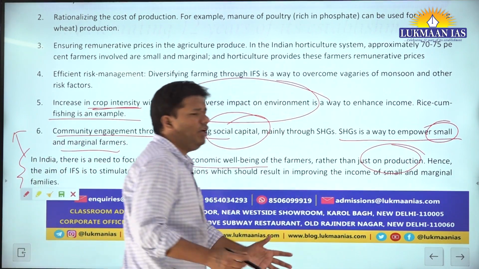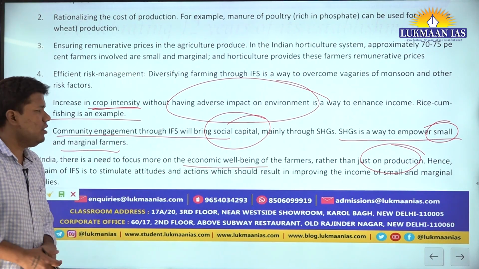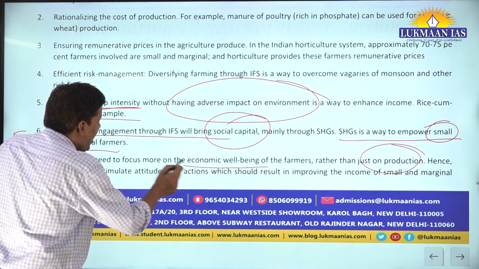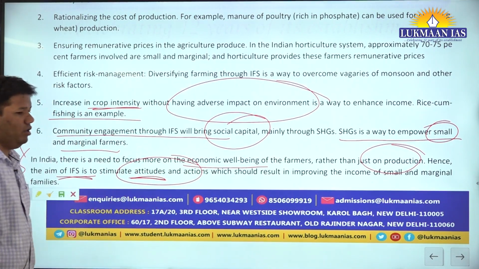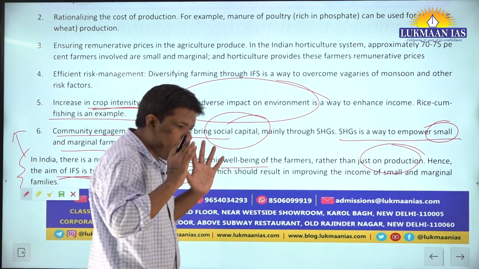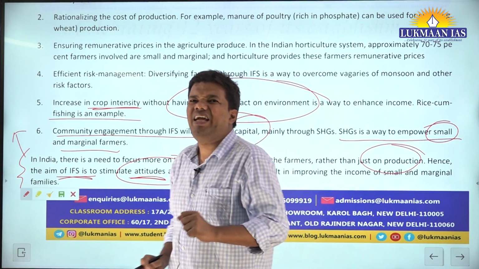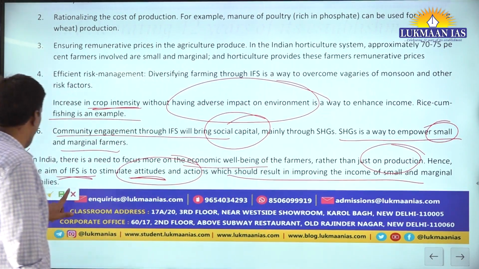And not only, somebody says, India is the largest producer of rice. What is the use of that if the farmers are not getting their due? So hence the aim of IFS is to stimulate attitude. See, now you are not only talking about economic factors, you are also talking about the attitude. Let's say if the farmer gets the income for the work the farmer is doing, that is the attitude, right? So our social system, our economic system should be such that the value and the income for the farmer is enhanced, which should result in improving the income of small and marginal families.